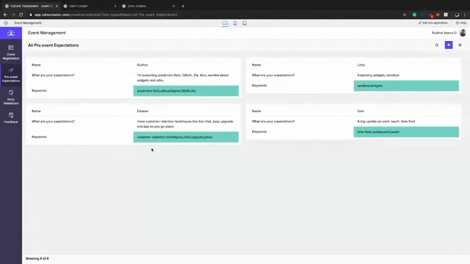You can also create a pie chart based on this. From this, you can learn what percentage of users are expecting something related to integrations. How many of them are talking about UX? These insights can help you shape a better event strategy by identifying what users consider important.